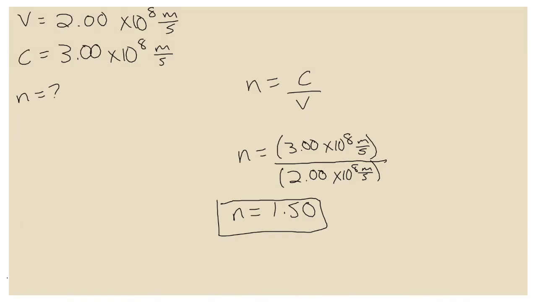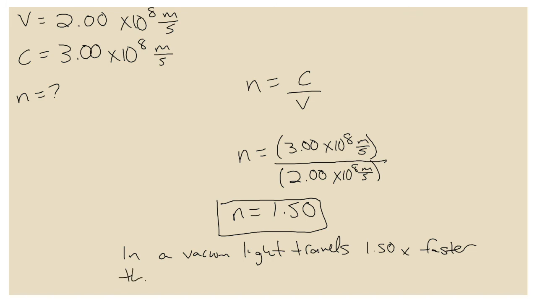Now, of course, I think it's a good thing to always ask the question, well, what does this mean? And remember, what this means is that in a vacuum, light travels 1.5 times faster than it does in this piece of plastic. Take a second to pause this video here and write that down. And when you hit play, we'll wrap it up for today.